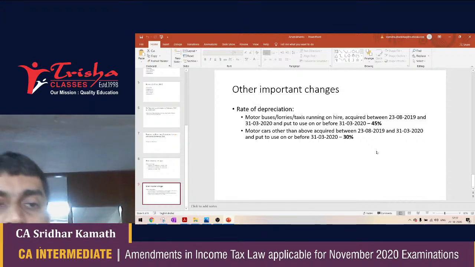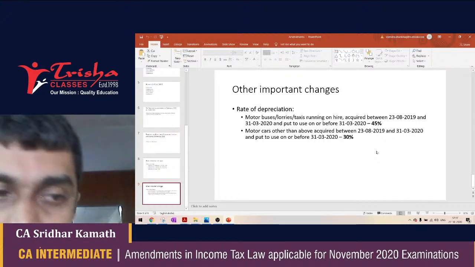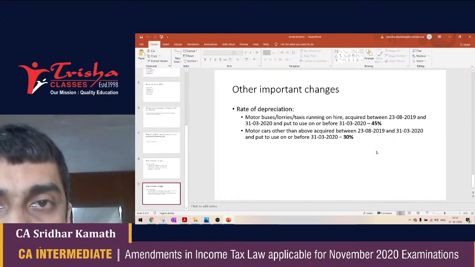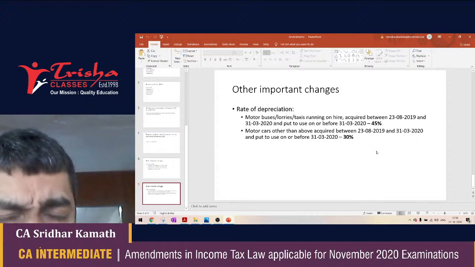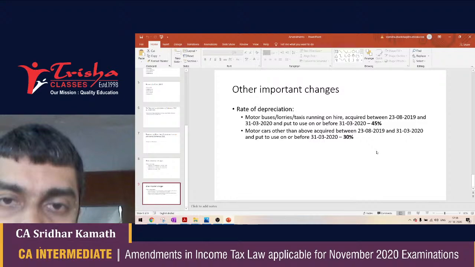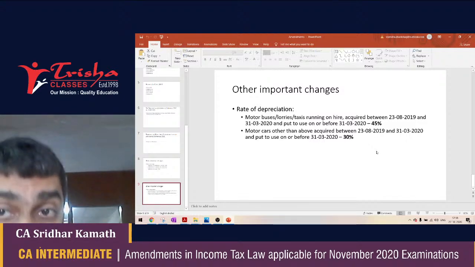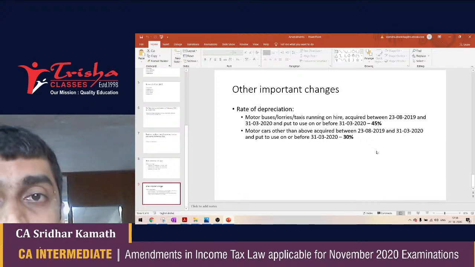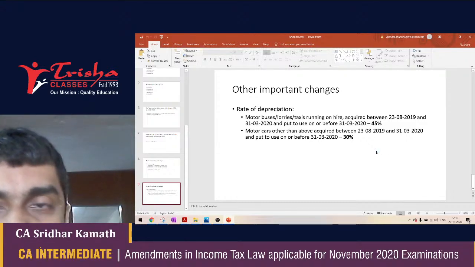Okay, so these are the amendments that have taken place to the income tax law. Four different types of amendments have taken place in the income tax law. It is always a good idea to focus on the amendments that have taken place, simply because even the examiners will have a particular sweet taste for asking questions from the amendments. So, in case you could focus more on the amendments, understand their repercussions, understand their consequences, then you would be in a better position to score marks in your income tax exams.